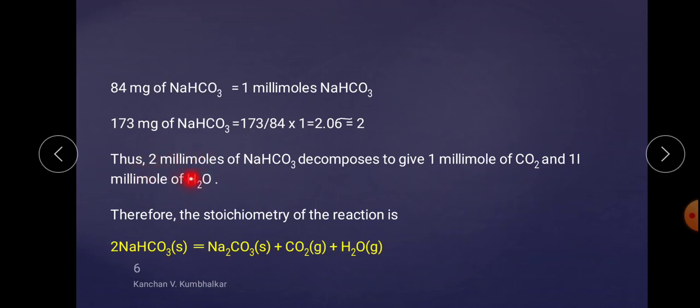So on the basis of this, the stoichiometry of the reaction is that 2 moles of NaHCO3 get converted into 1 mole of CO2 and 1 mole of H2O, and the remaining material is Na2CO3. So this is the overall stoichiometry of this reaction.